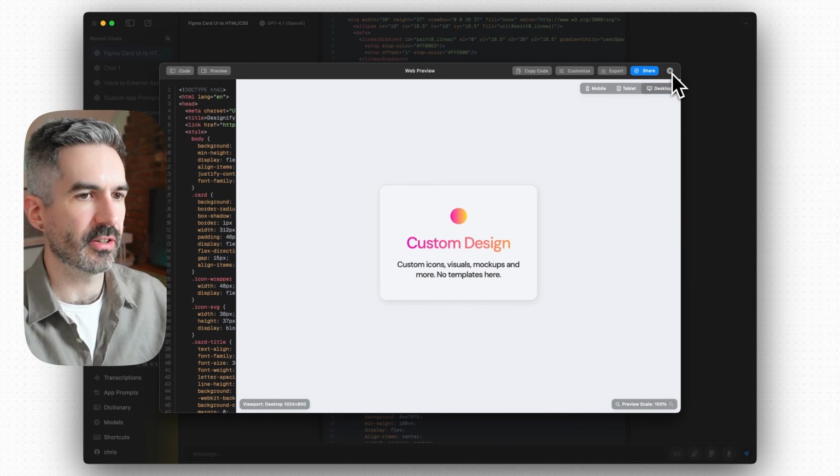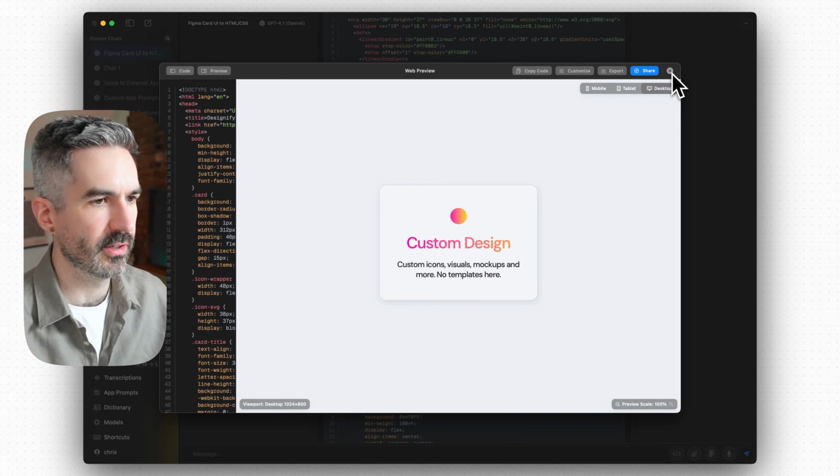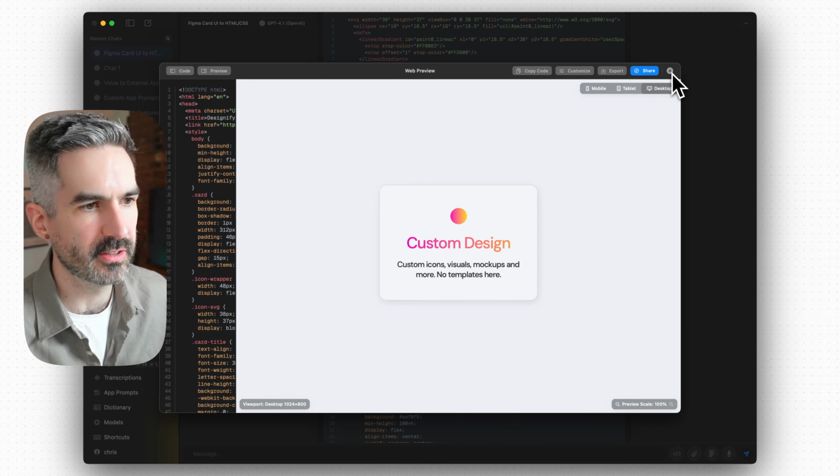This maybe gets closer to the component, but I still think there are some gaps in this workflow that don't quite make sense. And I think with a lot of these AI tools, we're still figuring out the best workflows and how this is going to work.